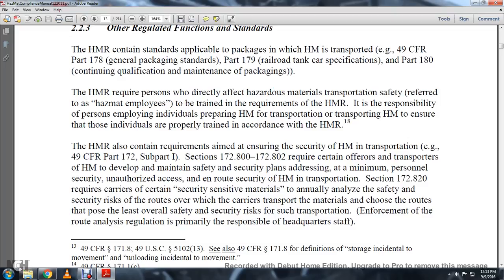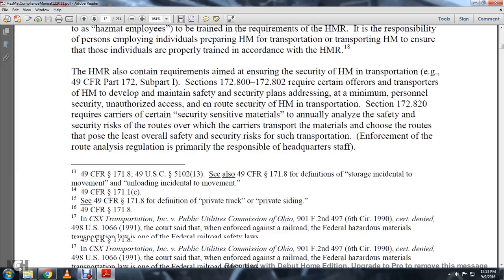Section 172.820 requires carriers of certain security-sensitive materials to annually analyze the security risks of the routes over which the carrier transports the materials, and to choose routes with the least overall safety and security risk for such transportation. Enforcement of the route analysis regulation is primarily the responsibility of headquarters staff.